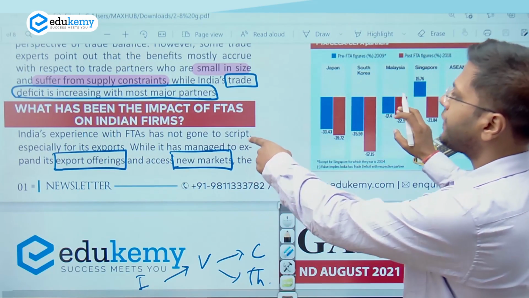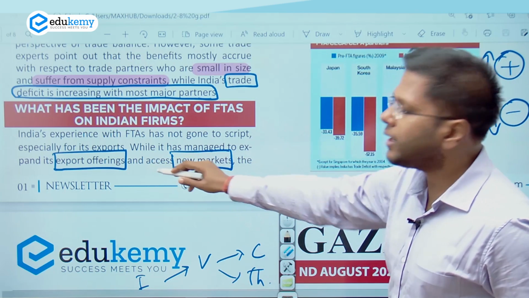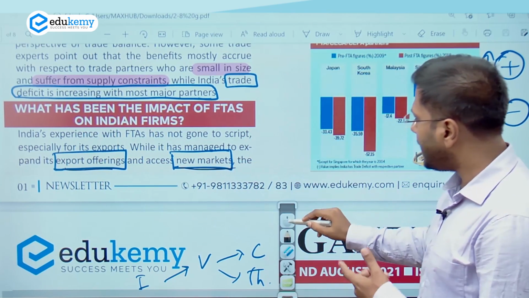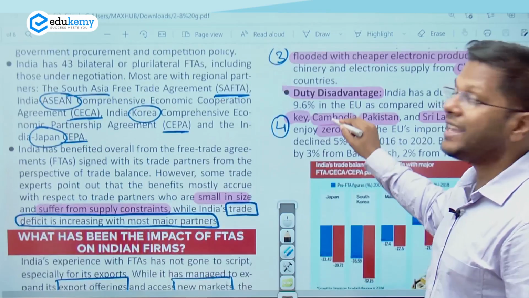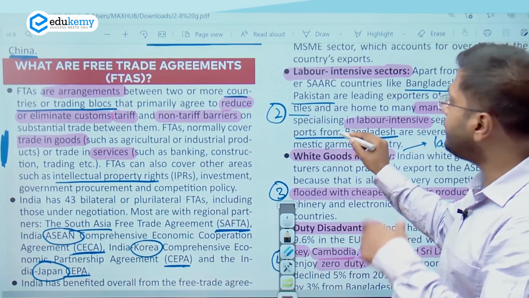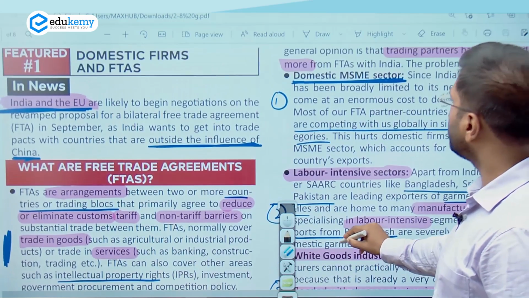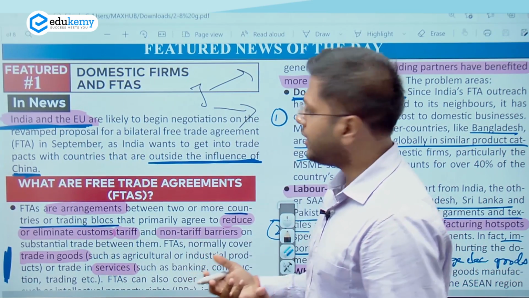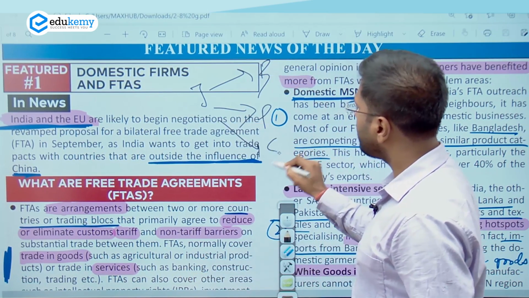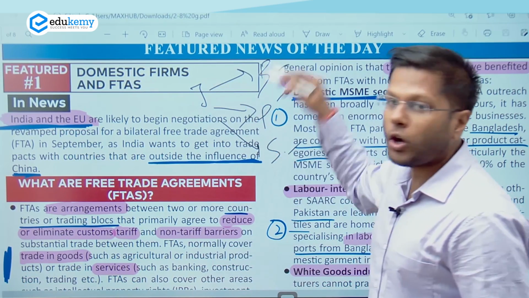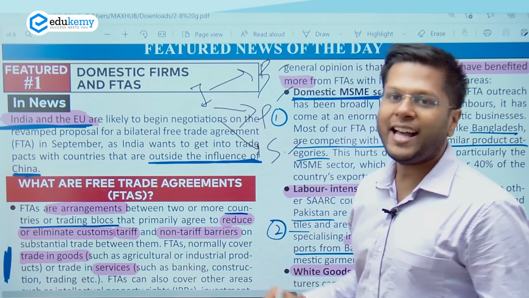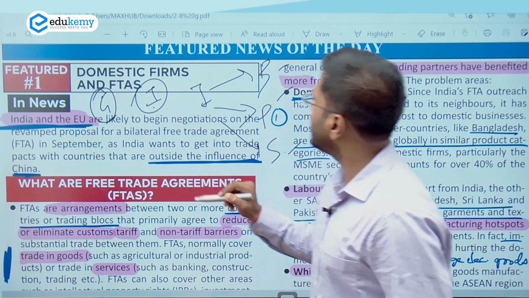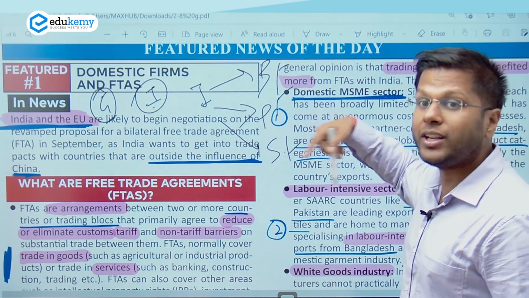Now, impact of free trade agreement, first of all, is that India has found export offerings, new products and new markets as well. But we have not been able to capitalize by increasing the proportion in export and import. So the deficit is only increasing with several countries. Since India has many such agreements with our neighbors itself, for example Bangladesh, Pakistan, Sri Lanka, in view of the Indian subcontinent, they also have that strength which India has. For example, textile sector, several goods sectors.